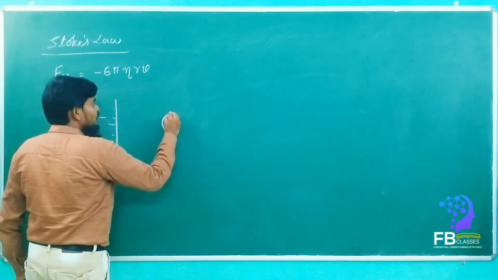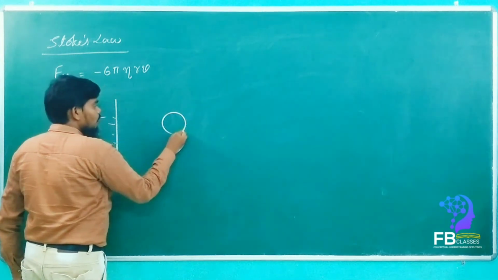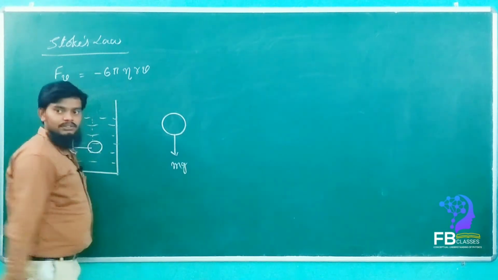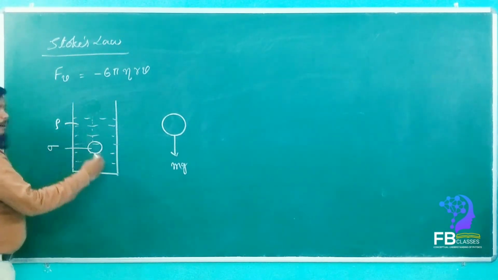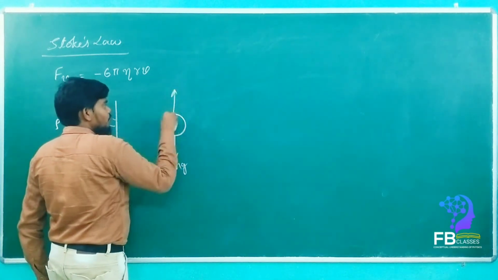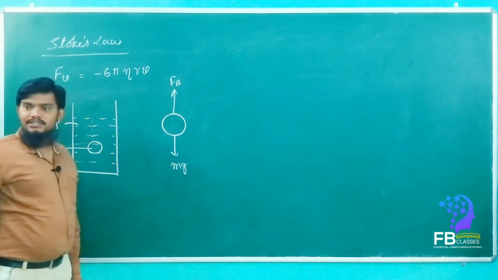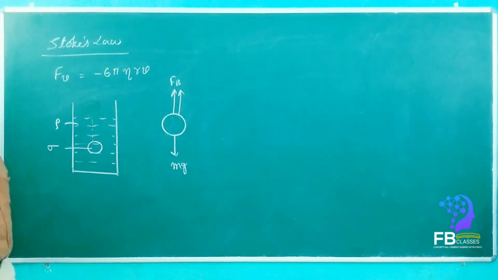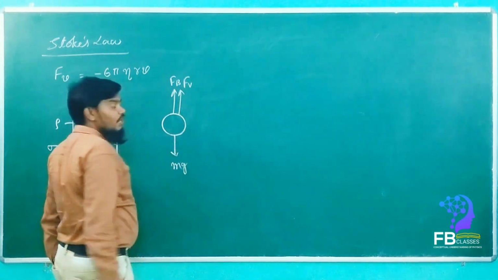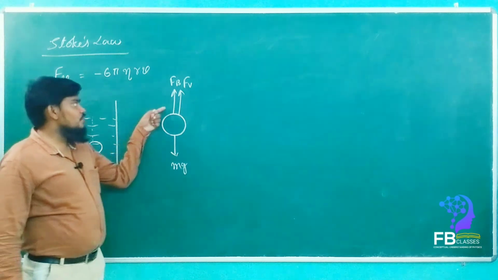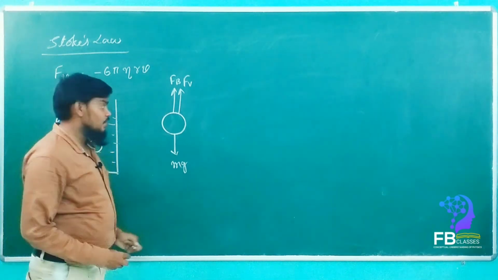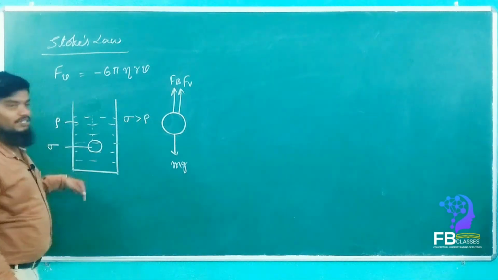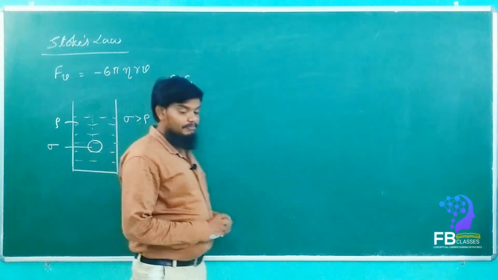See here, if we take the ball, let it be a spherical ball. One force is mg. Mg will act. Yes or no? Yes, definitely. Then the buoyancy force, Fb, also acts. Along with the buoyancy force, the viscous force Fv also acts upwards. Yes or no? Two forces will act upwards and one force will act downwards. When will it happen? When sigma is greater than rho, then only it will come down, right? Yes or no?